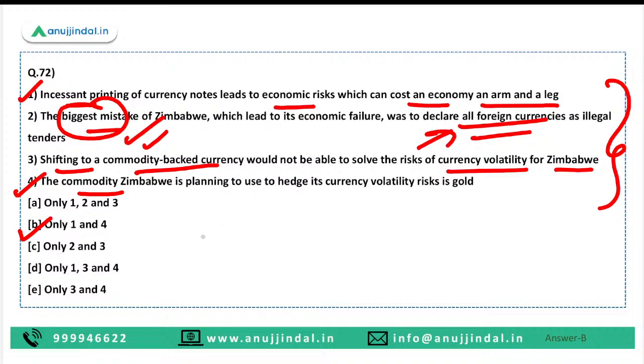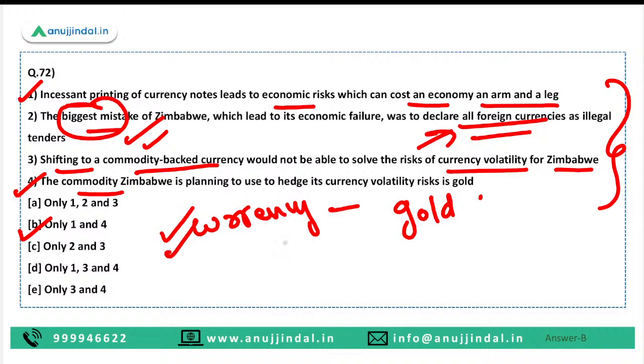Now, what is commodity-backed currency? Commodity-backed currency would be your currency which will be backed alongside a value of a particular commodity. For example, gold. So, when the price of gold changes, the value of the currency will change. The value of the currency will depend on gold. That is the meaning of commodity-backed currency. In this particular case, commodity-backed currency can use any commodity, but gold is termed as a stable commodity to hedge your currency against. So that is why they are using gold now in order to reduce the situation of hyperinflation and increase the value of their own currency. I hope this is clear to all of you guys.